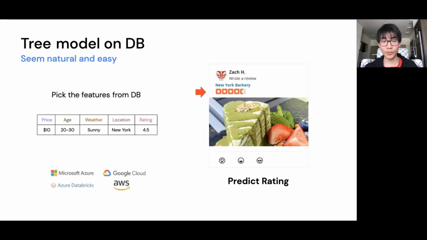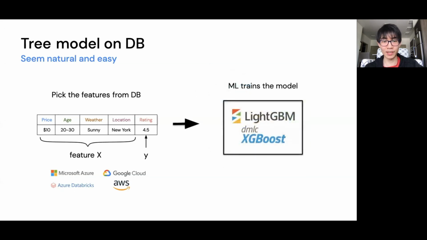So ideally, to build a machine learning model for rating prediction, you want to go to your database, specify rating as your target variable Y, and pick features such as the cake price, customer age group, weather, and location as X. Then you feed this table into the machine learning libraries and hope that it magically returns an impressive model to predict future ratings for business decisions. However, this process is not as easy as it sounds.